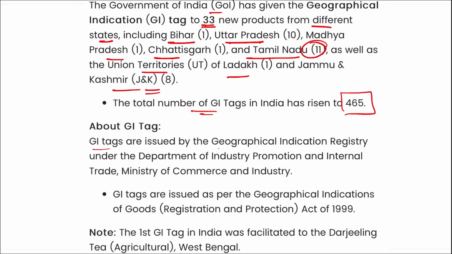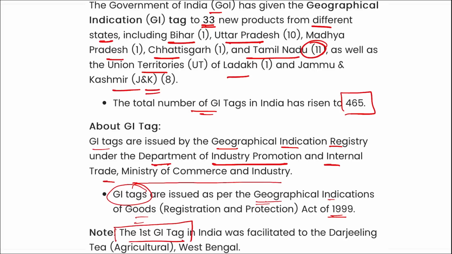GI tags are issued by the Geographical Indication Registry under the Department for Promotion of Industry and Internal Trade of the Ministry of Commerce and Industry. GI tags are issued as per the Geographical Indications of Goods Act of 1999. And the first GI tag in India was given to Darjeeling tea of West Bengal.